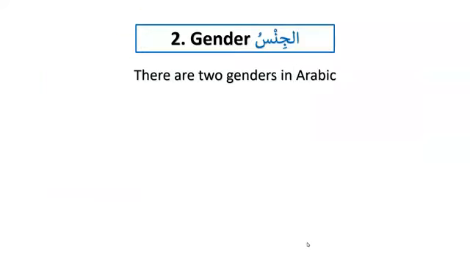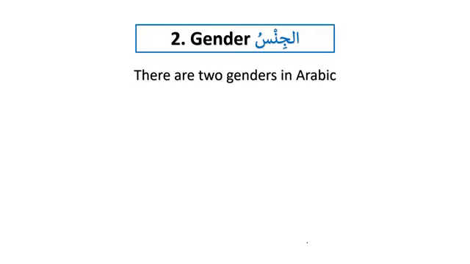Now we remember that when we started our journey of learning the basic concepts, we started with the 4 properties of the noun. We started with capacity, that a noun can be indefinite, nakira, or definite, marifa. Similarly, we have learned that a noun can be masculine or feminine. So there are only 2 genders in Arabic, and we have learned in detail.